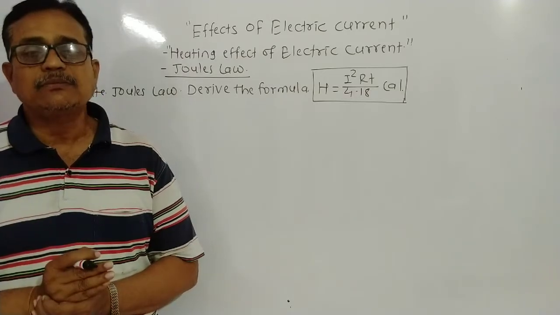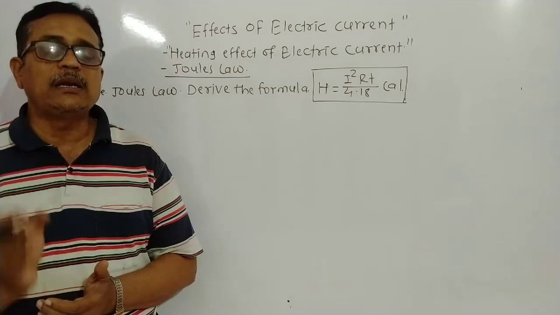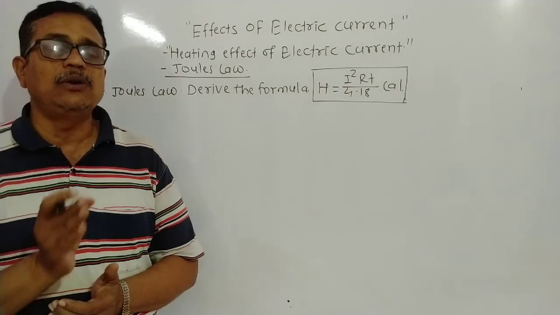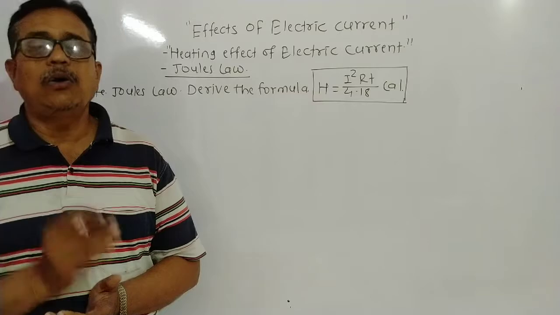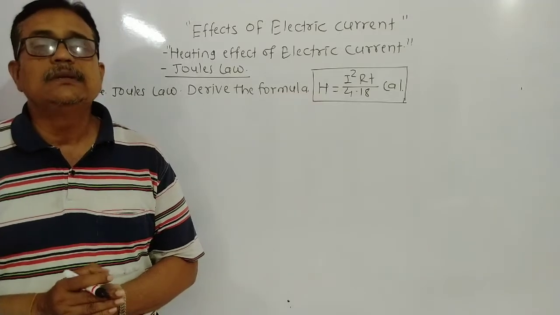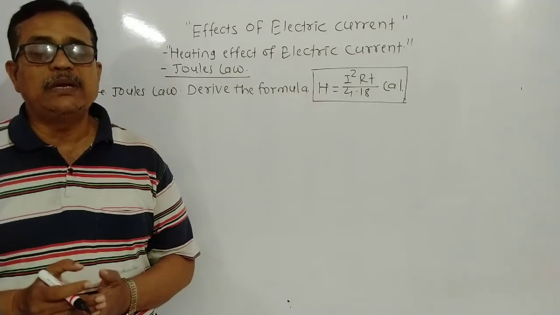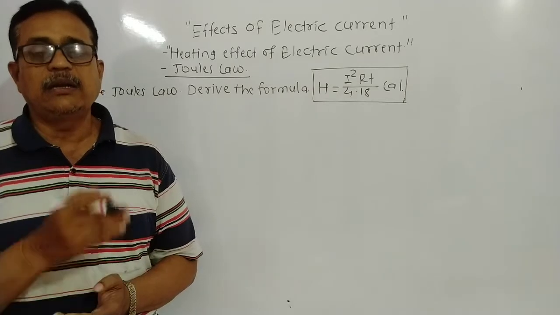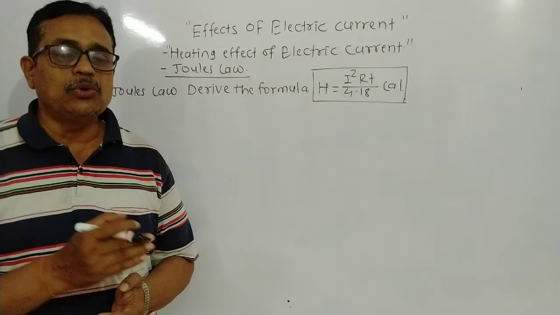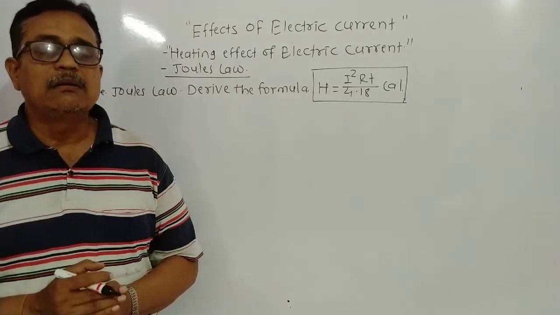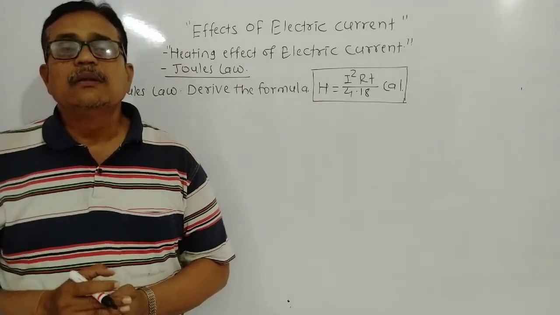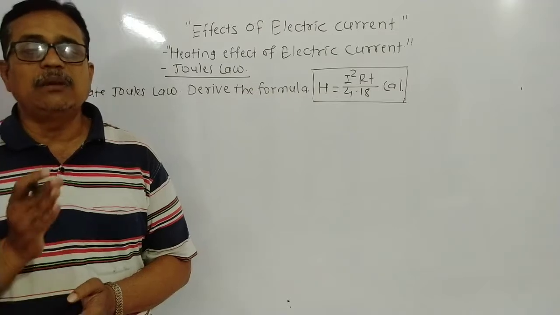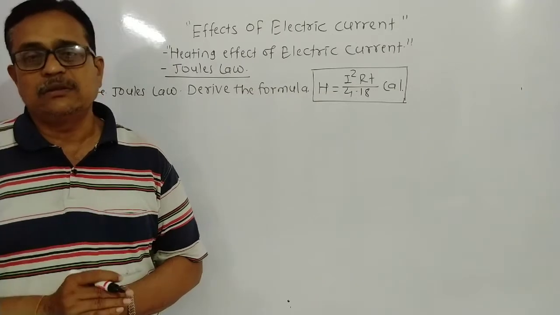Hence, electric energy can be converted into heat energy. How is it converted into heat energy? Different equipment and gadgets, just like electric heater, electric geyser, electric toaster, electric iron. In these instruments, electric energy is converted into heat energy.